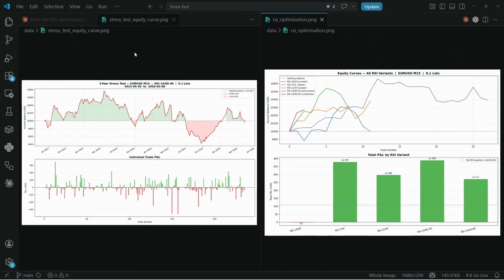This is the honest comparison. The chart on the right, 6 months, plus 388, clean upward equity curve. That's what we celebrated in episode 6. The chart on the left, 3 years, minus 43, volatile equity curve that ends below where it started. That's the reality. The 6 month window we backtested happened to be one of the better performing periods in the entire 3-year dataset. We weren't skilled, we were lucky.